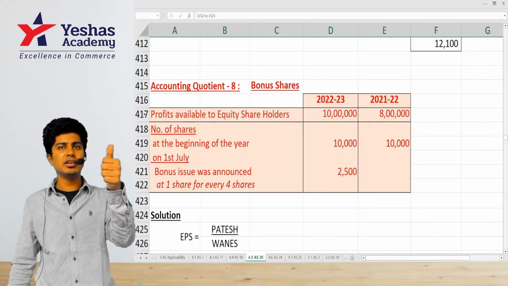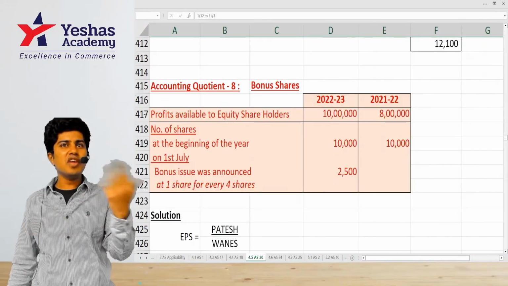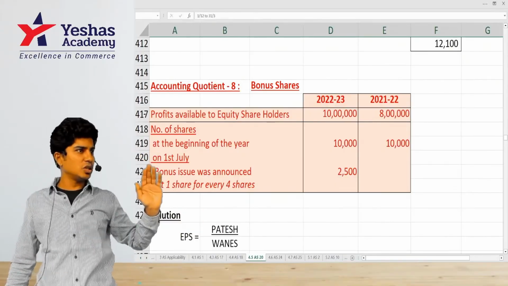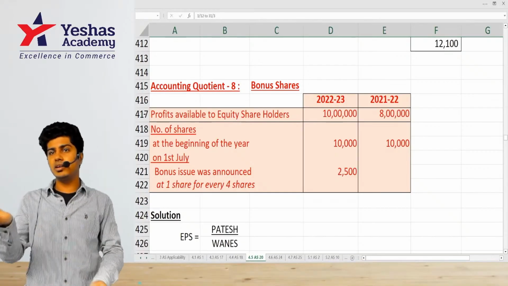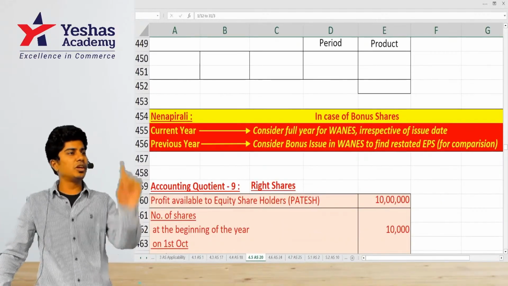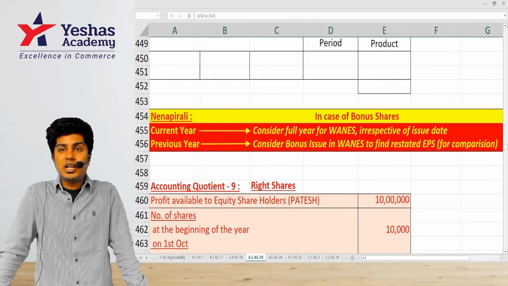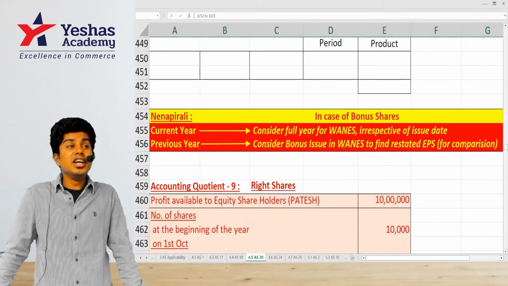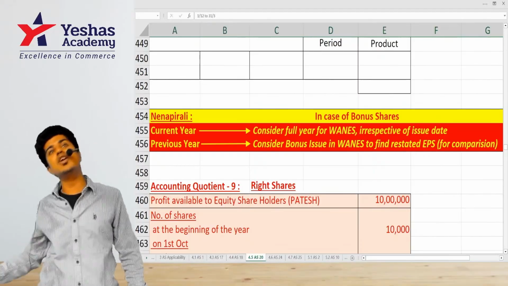Two perspectives of seeing. Number one, are we collecting cash? If we collect cash, from the day we collect the cash, we count. If we don't collect cash, if you're giving them free, count it from the beginning only. Second point, that reserve was there before, and that reserve is there with us after also, so count it from the beginning. I've given a beautiful point for all of you to note. In case of a bonus issue, read only the first line. Current year, what to do? Consider the full year. Irrespective of whether you make the issue on 1st of July, 1st of January or 1st of February, even if you make the bonus issue on 31st of March, one day before the year end, count it for the full year.